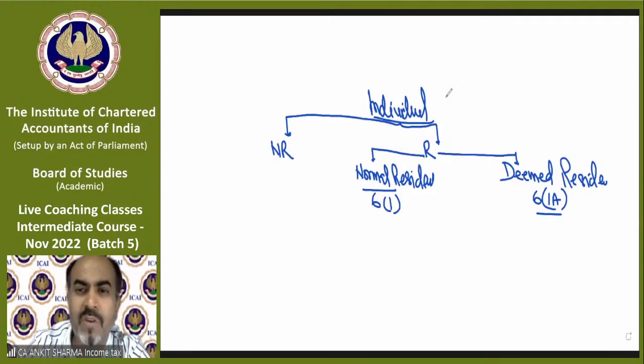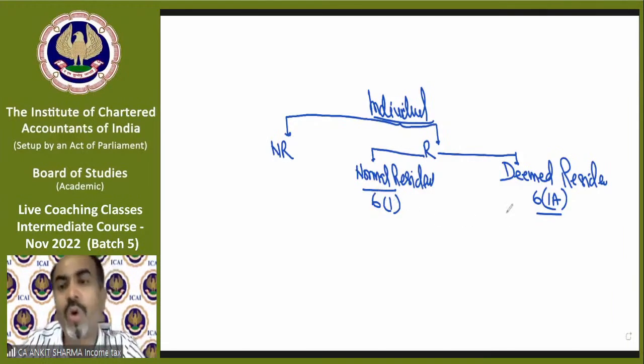So either you will be a normal resident under section 6(1), or a deemed resident under section 6(1)(a). If you do not fall in any of them, then you will be called a non-resident.